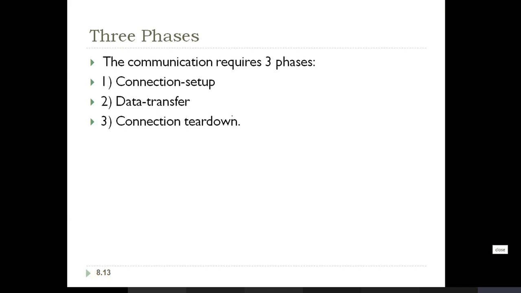Just 1 minute. The 3 phases I told about are called connection setup, data transfer, and tear down.